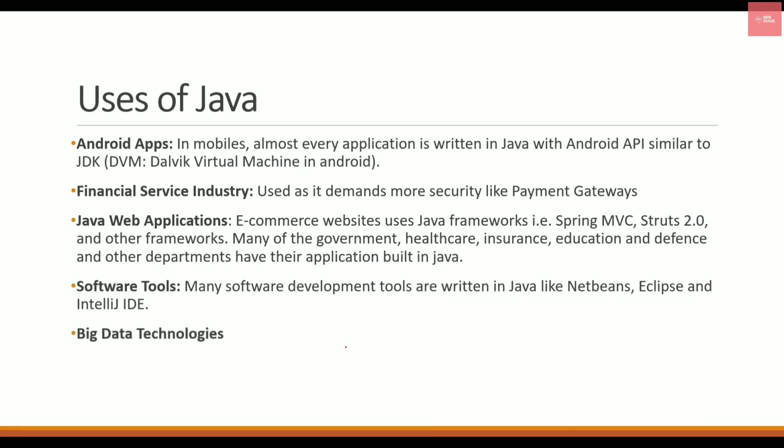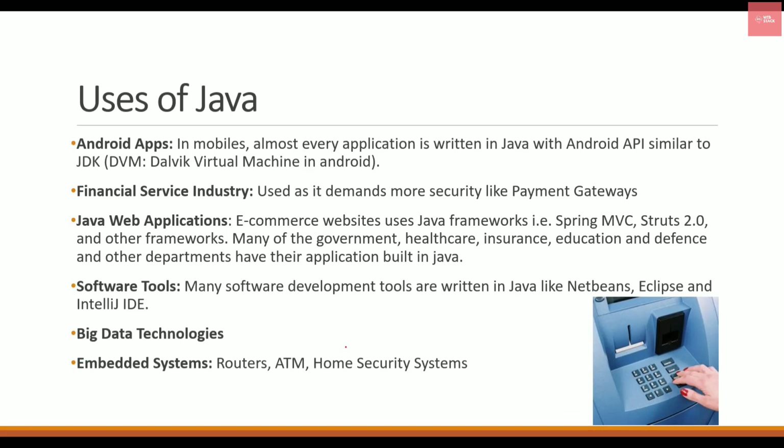The next application is big data technologies. In the era of Facebook, social media and Instagram, there is a huge amount of data that we need to handle. For that, we have technologies like Hadoop to handle big data, and technologies like Hadoop are built in Java only. So you can see Java has expanded its way. Java is also used in embedded systems. Security cameras in your home, sensors, ATMs and routers all contain Java programming.